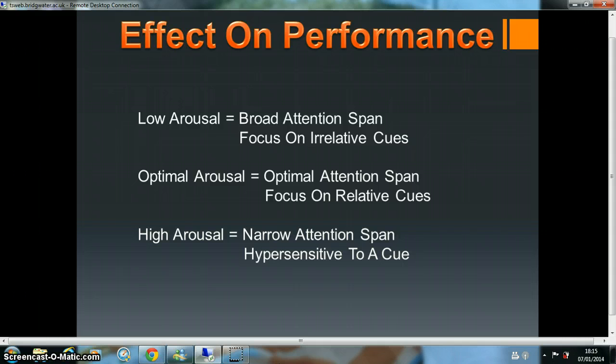And if a player is high aroused, they will have a narrow or tunnel vision attention span. This will affect their performance in a bad way because they will be focused on one certain thing, when they need to be focusing on lots of things during a game. An example of this is if a player is fouled during a game, they could get really angry and could just focus on getting the player that fouled them back. This means that they will forget about how they have to perform and what they have to do, and they'll worry more about the other player.